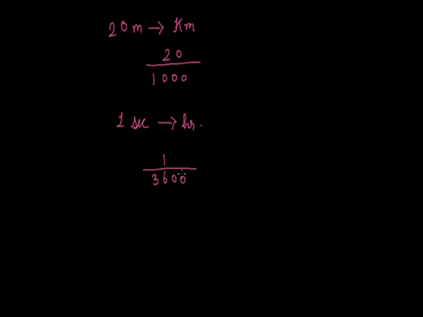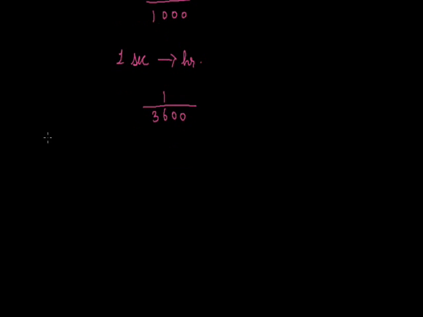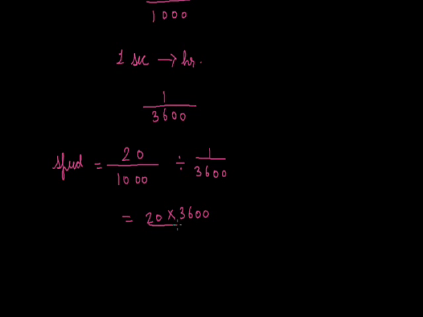Now, on combining these two equations, we get speed that will be equal to 20 divided by 1000, whole divided by 1 by 3600. That will be equal to 20 into 3600 divided by 1000, and on solving this we get 72 kilometer per hour. So 20 meter per second is equal to 72 kilometer per hour.